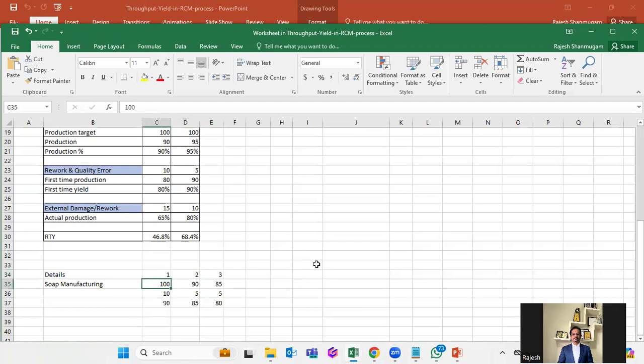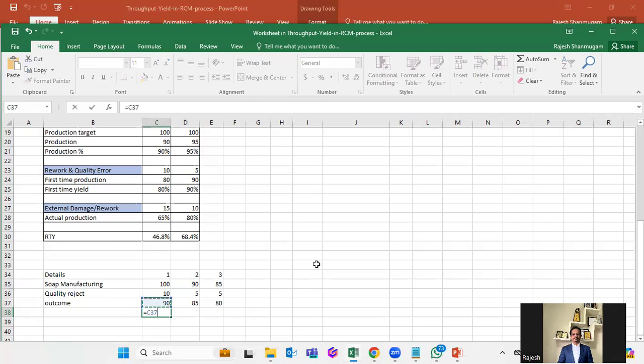So now what happened? My capacity is 100. These are all damage or quality issues, quality rejects. This is the final outcome. Here, I wanted to produce 100 soaps, but finally I got only 80. So 80 divided by 100 is my output, that's what we'll calculate. But RTY, the rolled throughput yield, is not calculated in that way.